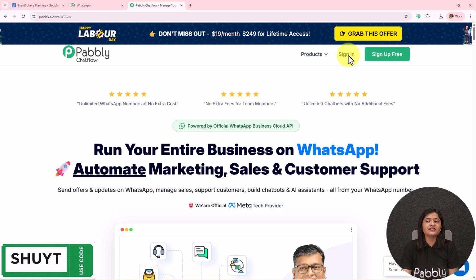After browsing the website, we need to sign into our Pabbly Chatflow account. On the top right corner, you can see two options, sign in and sign up for free. If you are an existing user, click on this sign in. And if you are a new user, click on the sign up for free. And this will give you 100 credits free on a monthly basis. You can use these 100 credits and check whether it fits your business or not.